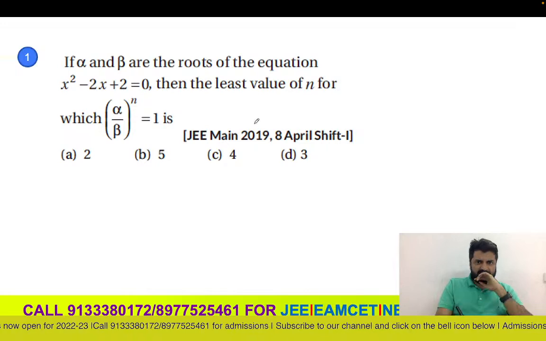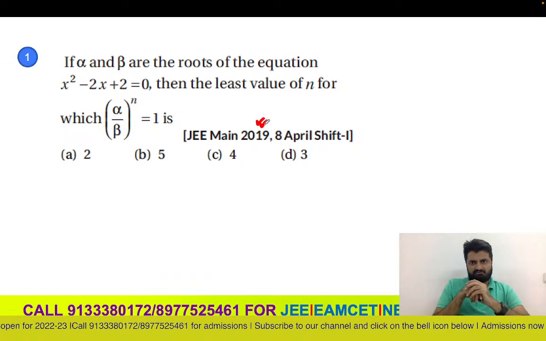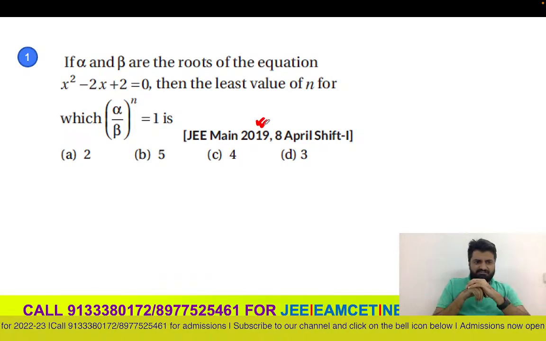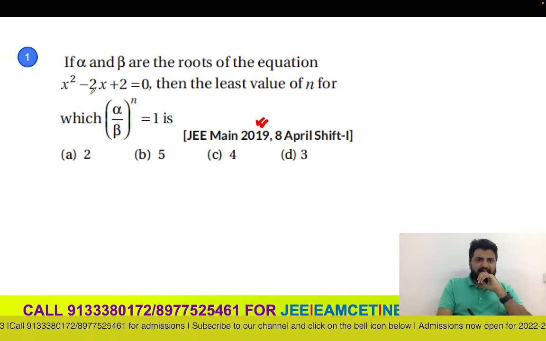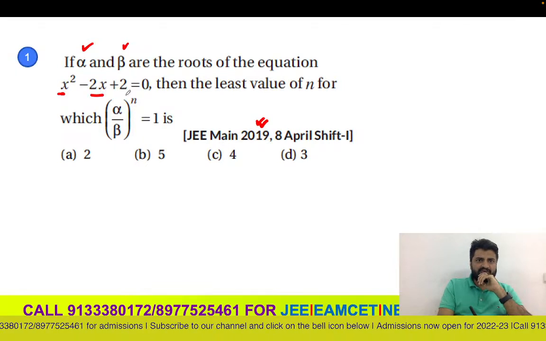So this is a JEE Mains 2019 question. So let's read the question and let's try to solve it. If alpha and beta are the roots of the equation x square minus 2x plus 2 equal to 0, then the least value of n for which (alpha by beta) whole power n is 1 is.